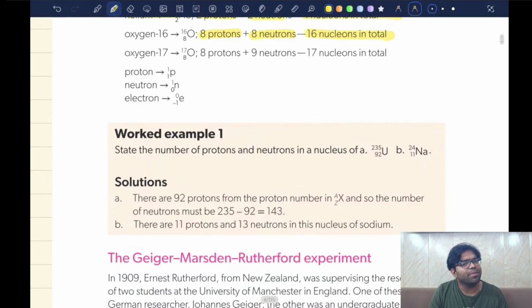What are these elements, oxygen 17 and oxygen 18, known as? Isotopes, exactly. And what is the definition of an isotope? An isotope is when an element has the same number of protons with a different number of neutrons. Now, tell me one thing, Akshay. Do isotopes have different physical and chemical properties?